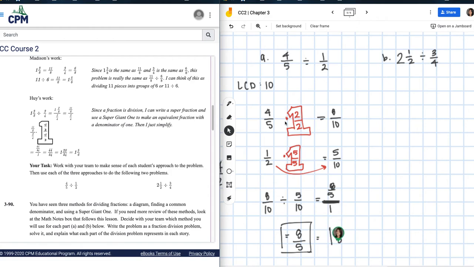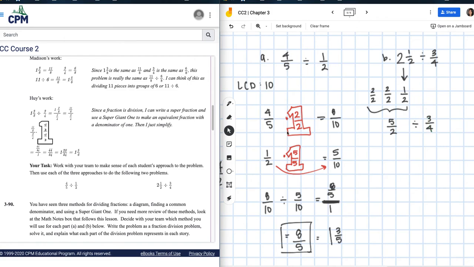Okay. Either one works. So for the second one, I'm going to use my giant 1 method. So I'm going to use Huey's method, right? And I'm going to change this one into an improper fraction first, right? So 2, meaning I have 2 over 2, that's 1. 2 over 2, that's 2, right? So 1 and 2. And then I have my 1/2. This gives me 5/2 divided by 3/4.